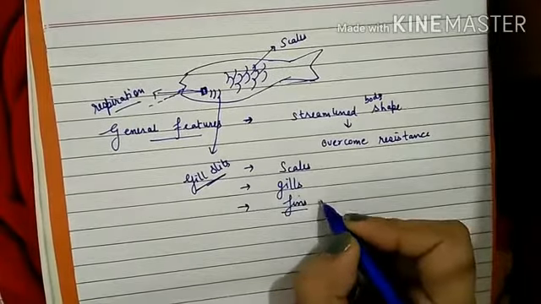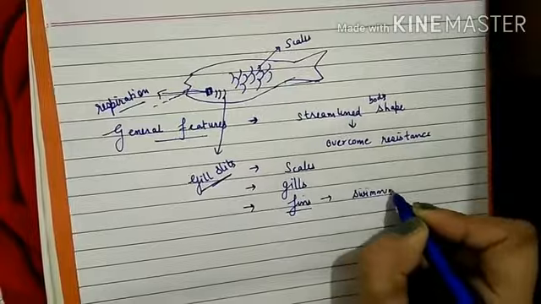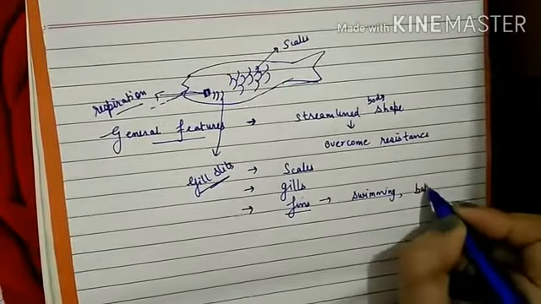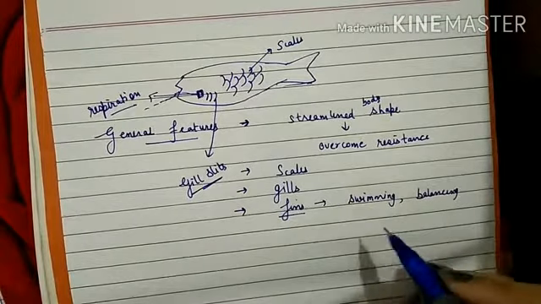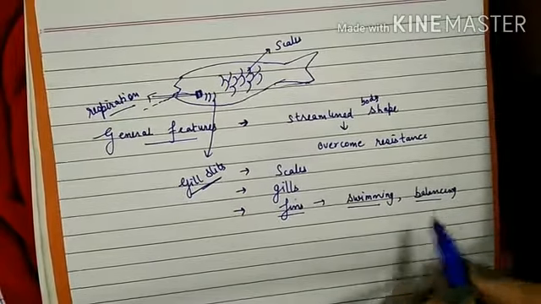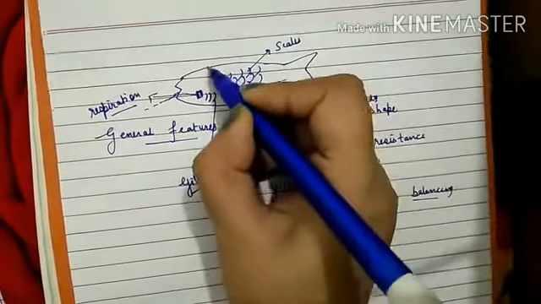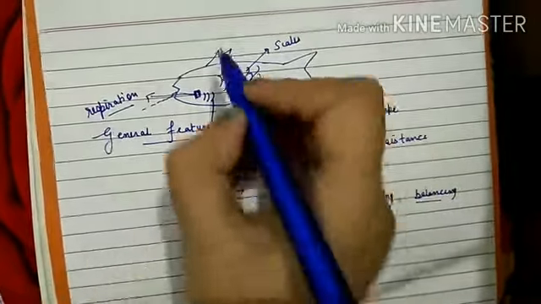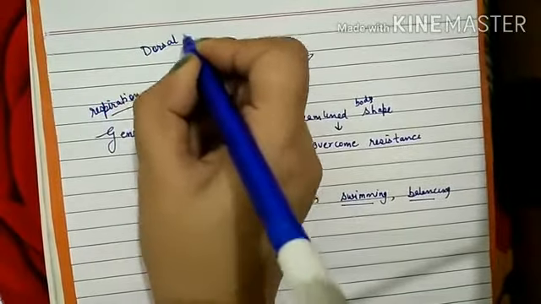Then there are fins present. These fins are helpful in swimming and balancing. This is the dorsal fin, present on the dorsal side.